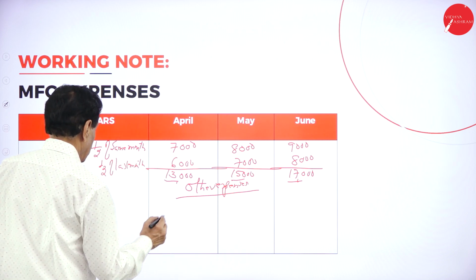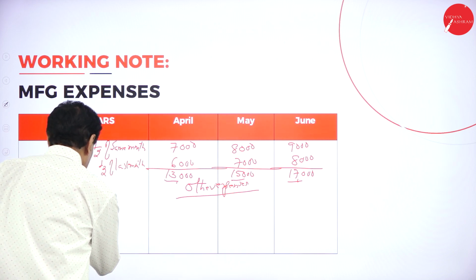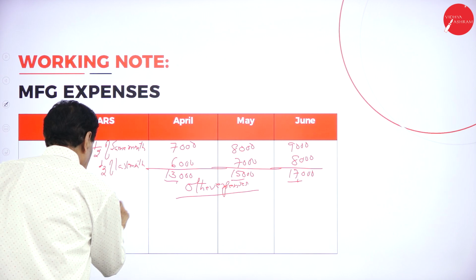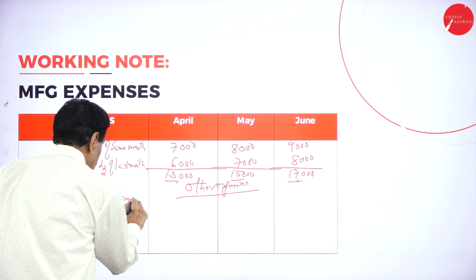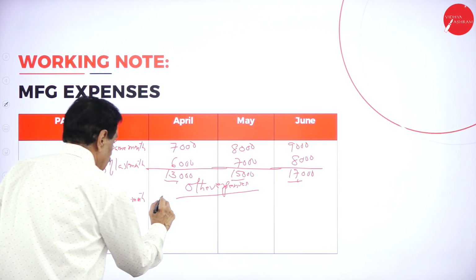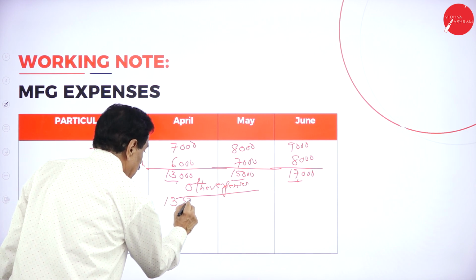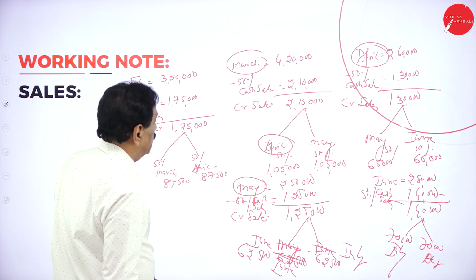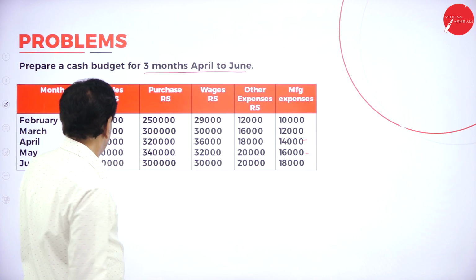April, other expenses, 3/4 of same month, 13,500.